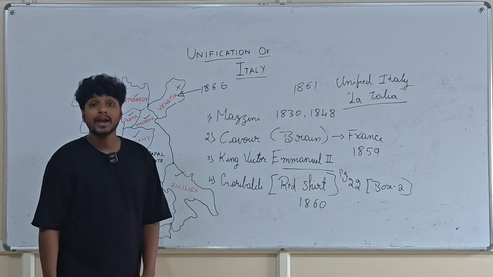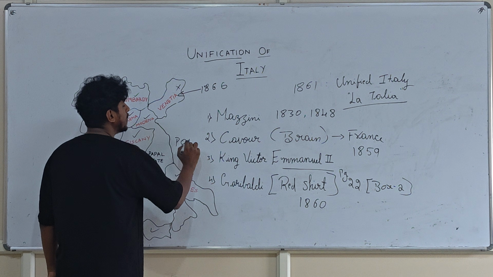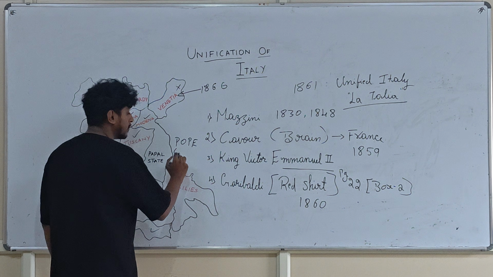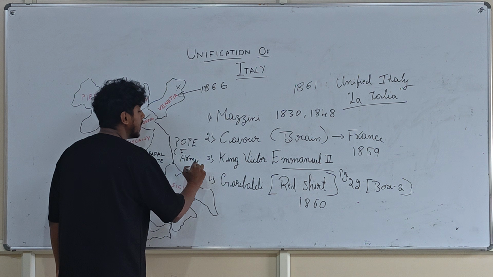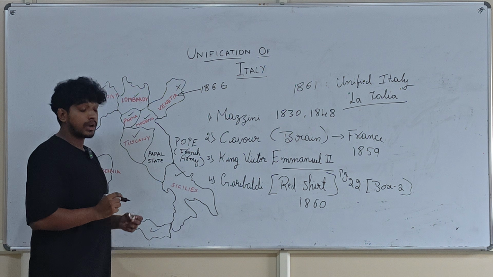Papal State was ruled by the Pope. The Pope is a church head. He is Christianity's church head. But this Pope was supported by the French army. Now what happened?